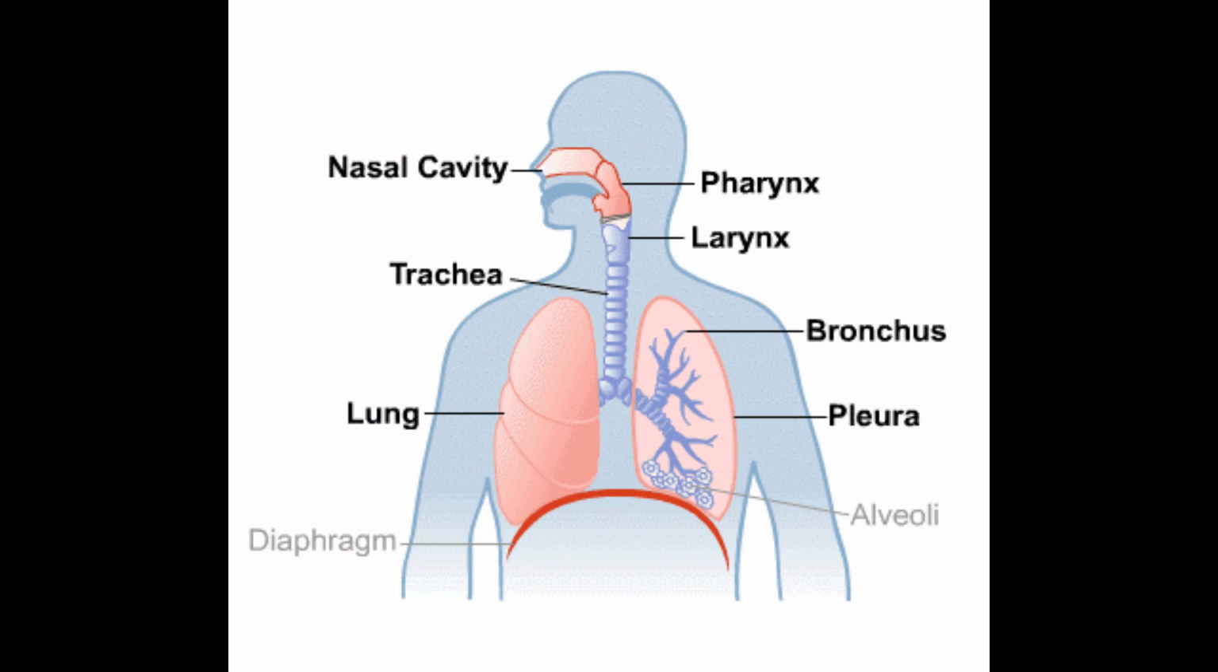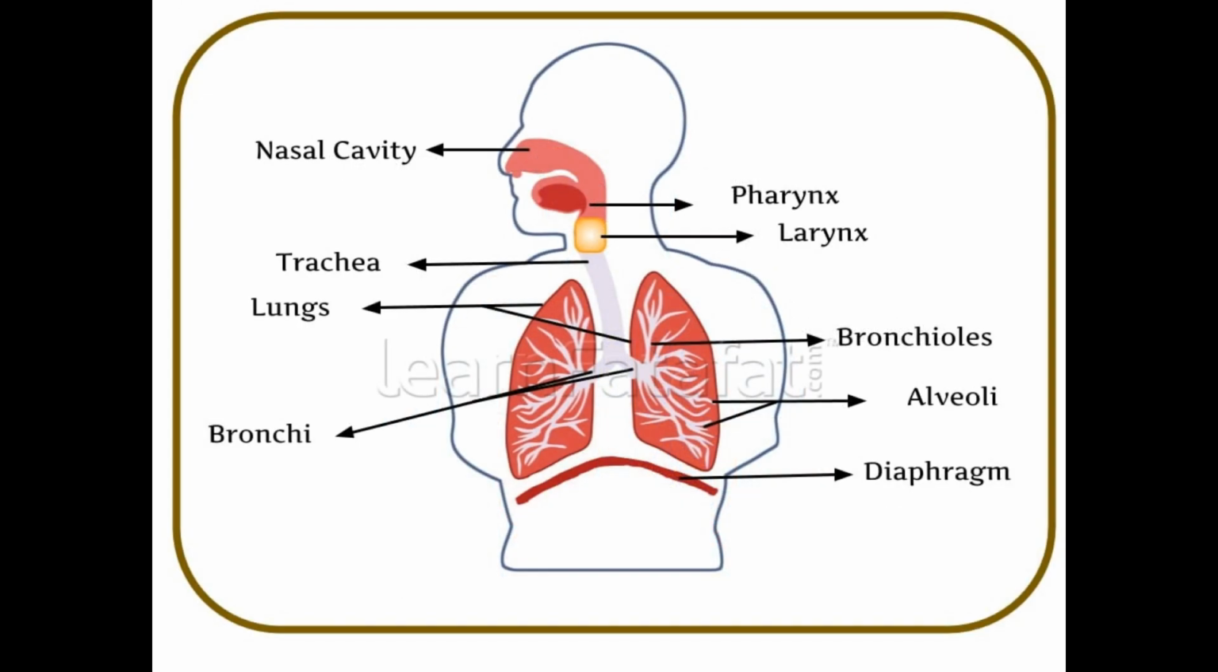The organs involved in the respiratory system and respiratory tract are the nose, nostrils, and nasal cavity. After that, pharynx, larynx, trachea, and bronchi. These bronchi lead into branch-like structures called bronchioles. The bronchioles open into alveolar sacs and these open into alveoli.